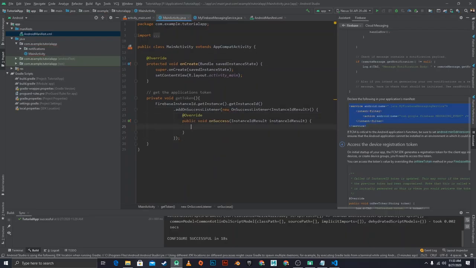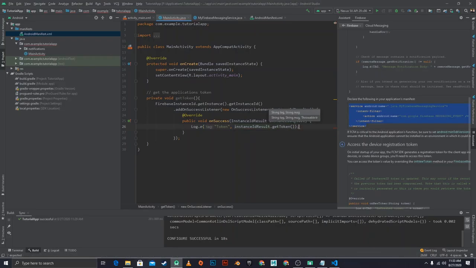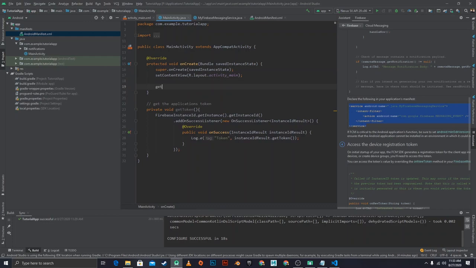Over here I'm going to Log.e the token. I only use Log.e so it would be in red and easier for me to find. Then I'm going to say instanceIdResult.getToken(). And then I'm going to call this in onCreate, so whenever this app is created, it's going to give us the token.